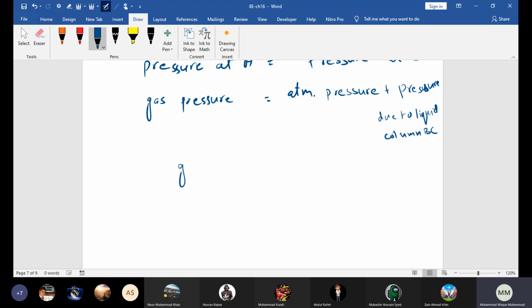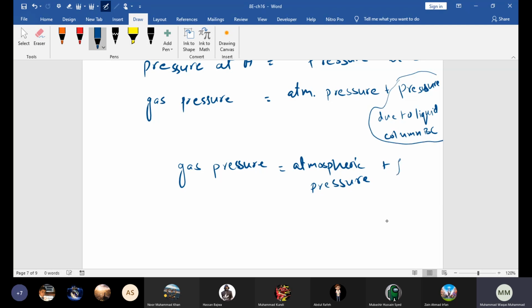So the gas pressure is equal to atmospheric pressure plus the pressure caused by the liquid.